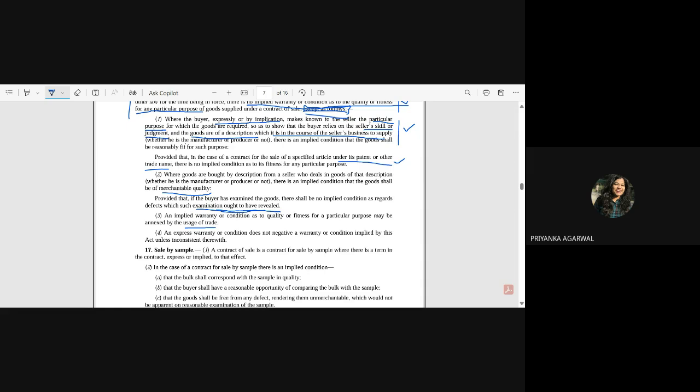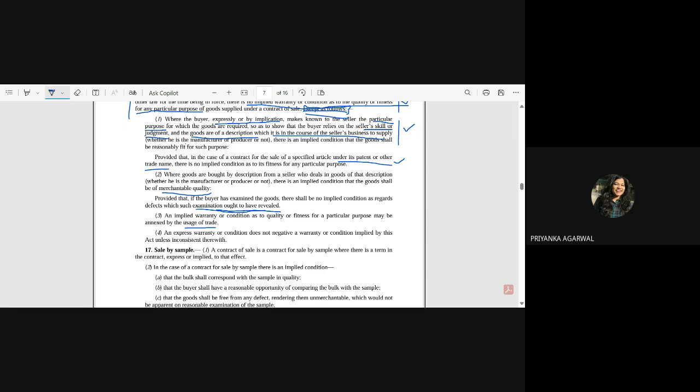Obviously the bulb will light, it is the essential condition of it, that a bulb is for lighting. But even so, people sometimes mention it in their contract, right?